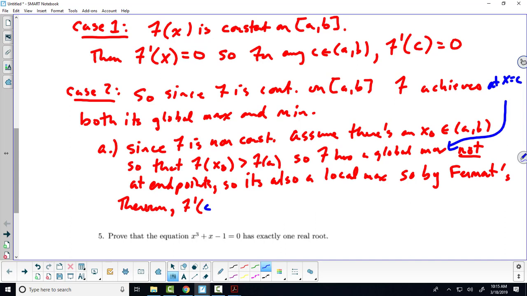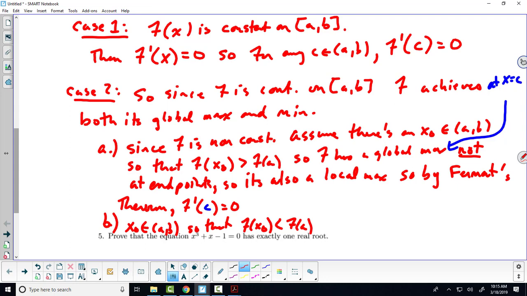Therefore f prime of c must equal 0. Part B: you assume that there's an x naught contained in the interval so that f of x naught is less than f of a. So it's also less than f of b.